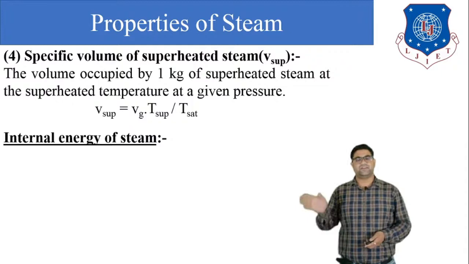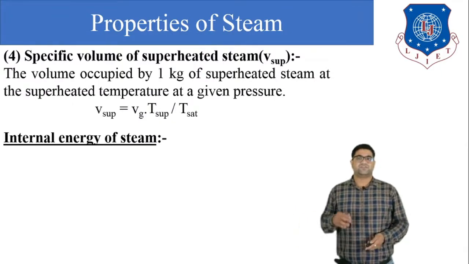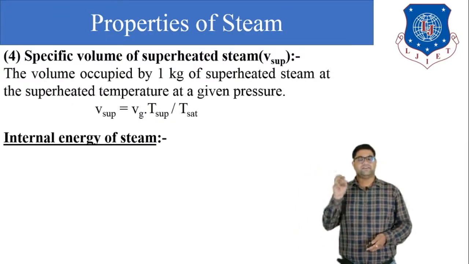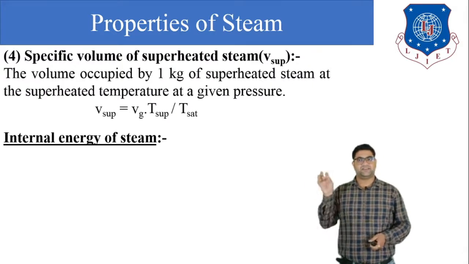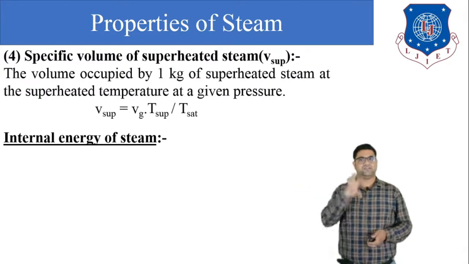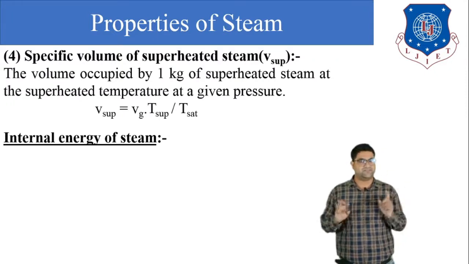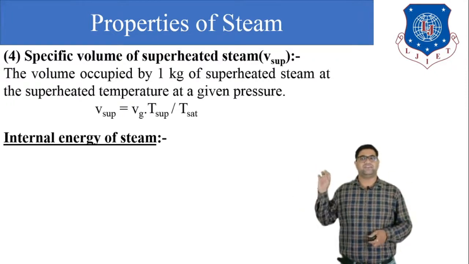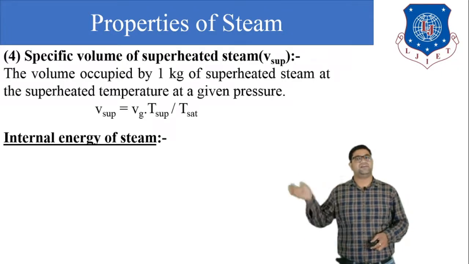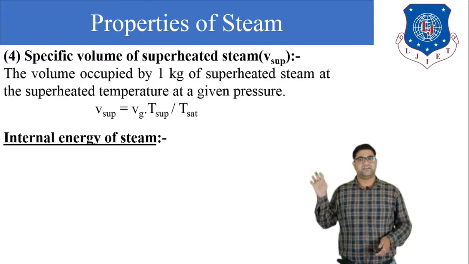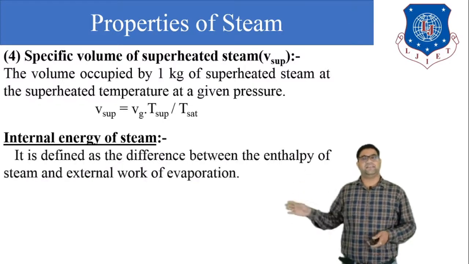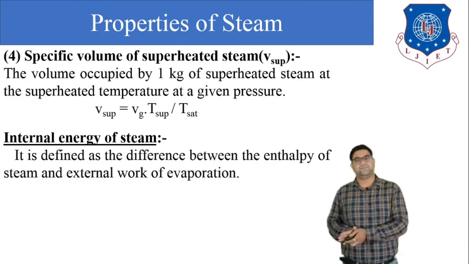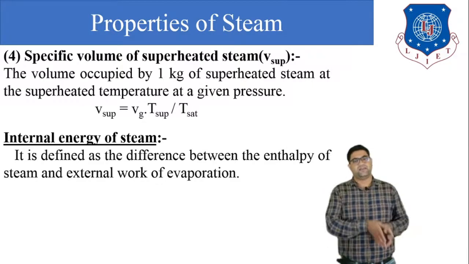Next, we will discuss the internal energy of the steam. We know that the equation of enthalpy is H equals U plus PV, which we discussed in chapter number 3, the properties of gas. Here U is the internal energy and PV is the external work. If we want to find the internal energy, then we can get it from the equation of enthalpy: U equals H minus PV. So the internal energy is defined as the difference between the enthalpy and the external work.